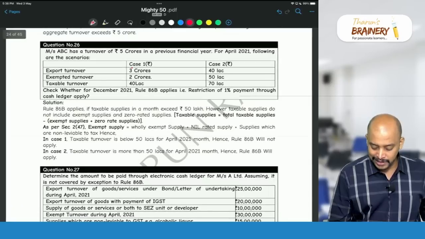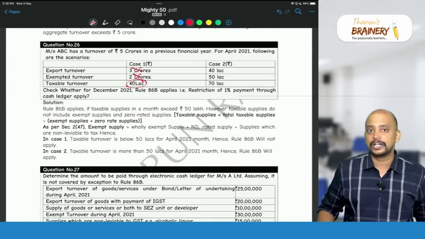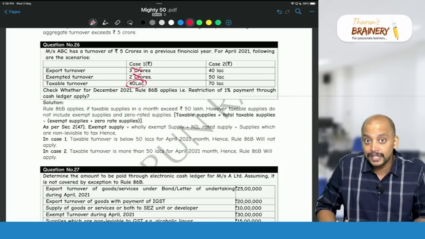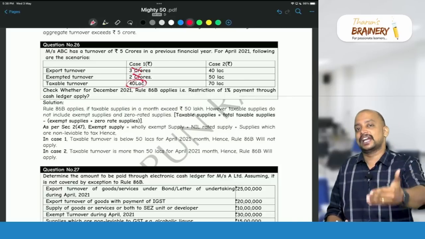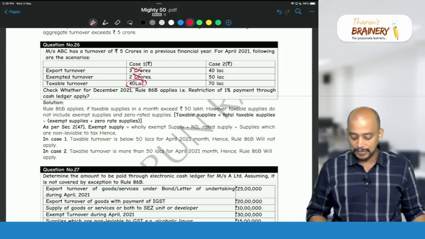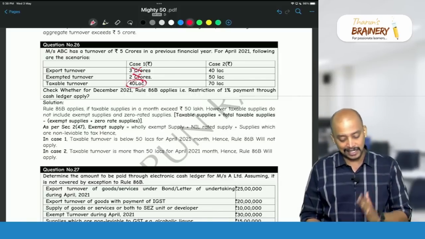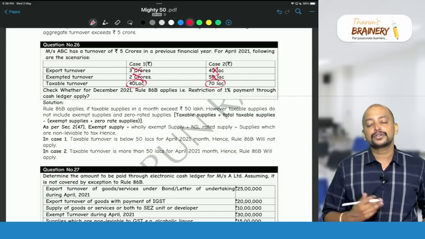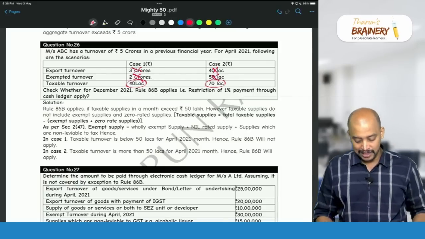So therefore, what is the taxable turnover? Don't take exports and don't take exempted. So taxable turnover is 40 lakhs. 86B is not applicable, because 86B is applicable if the taxable turnover in a month exceeds 50 lakhs. In this case, the taxable turnover is what? Only 40 lakhs. So Rule 86B is not applicable. Whereas in the second case, the taxable turnover in a month exceeds 50 lakhs. So Rule 86B will be applicable in this case.